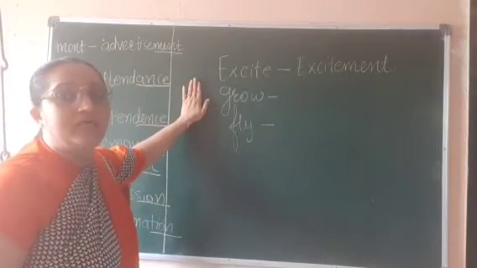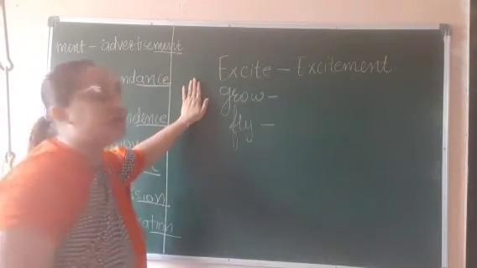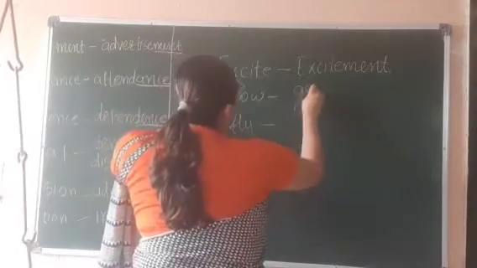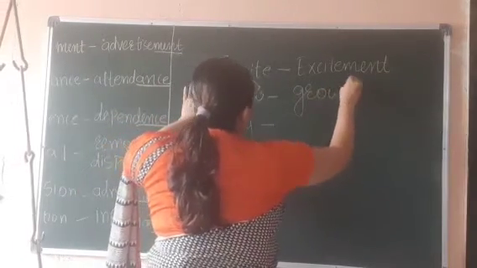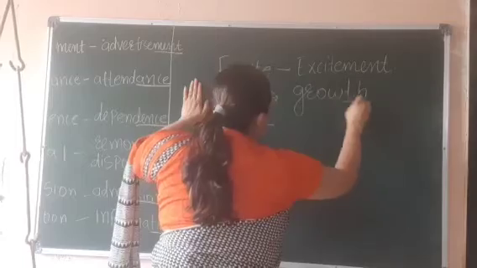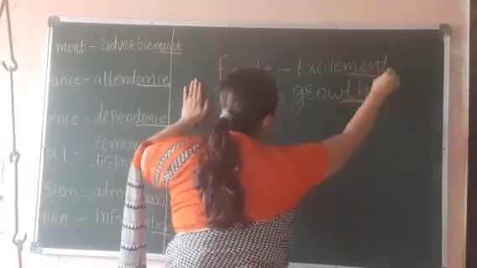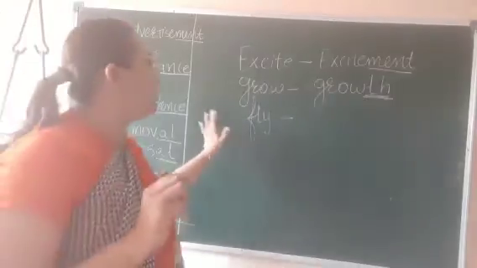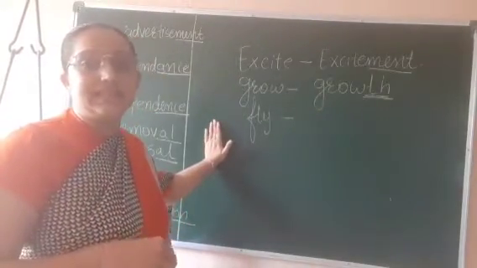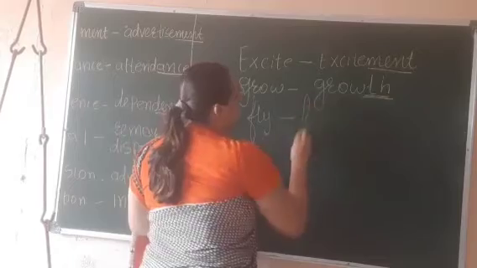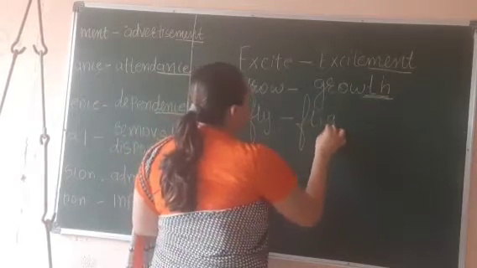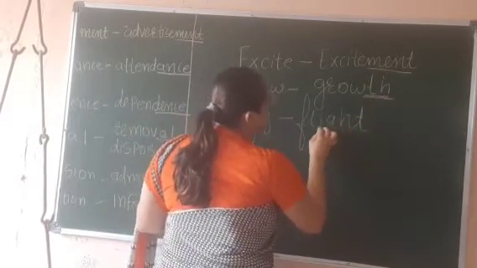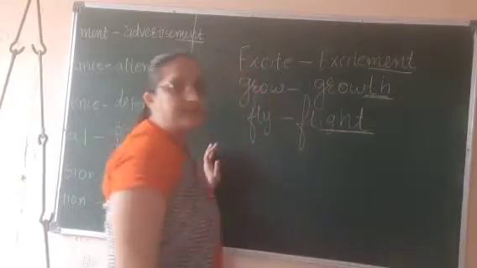Grow. How can we change it into abstract noun? We can write growth. Th is the suffix here, ment is the suffix, right? Now next, fly. We can easily change this into abstract noun by adding ight at the end, flight, right?